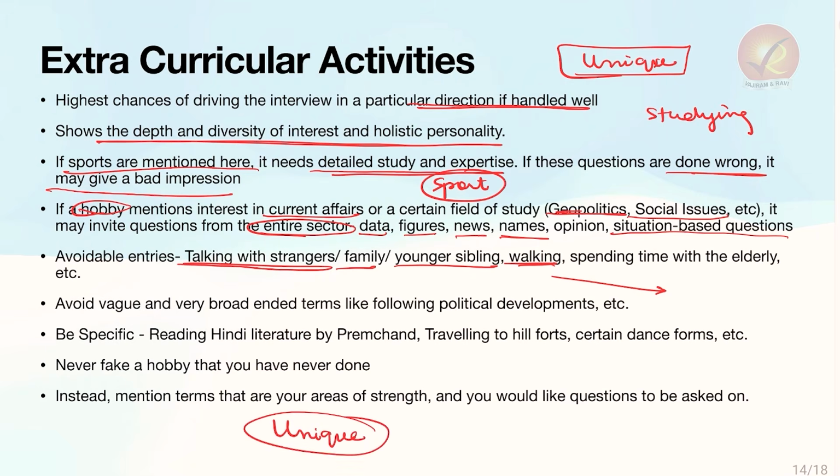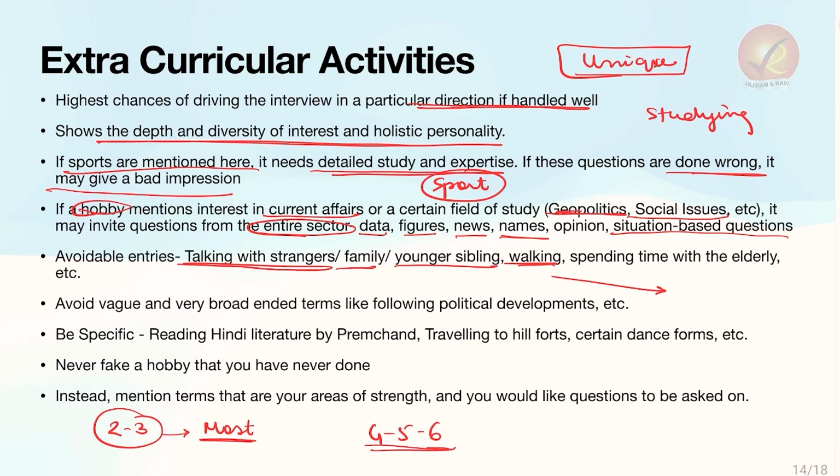Now, one question arises as to how many hobbies we should mention. Please do not end up writing too many. Two or three is the most that you should mention. Two or three is the maximum number of hobbies. Do not end up writing four or five or six hobbies. This is something that a lot of people do.